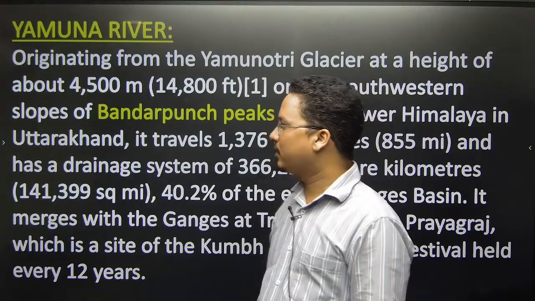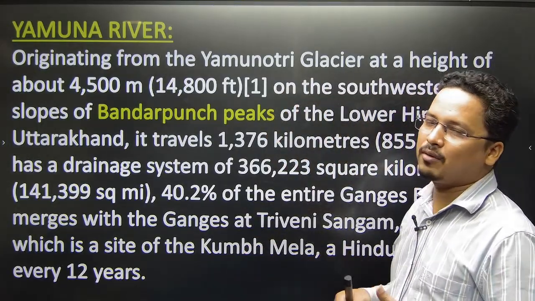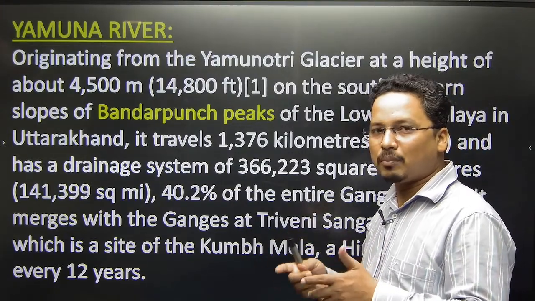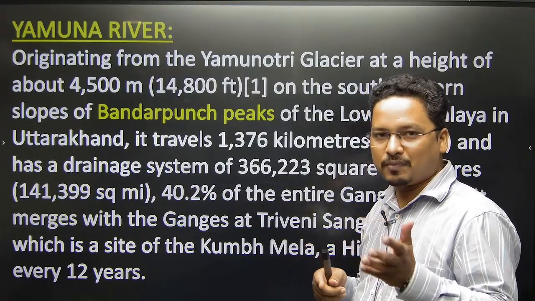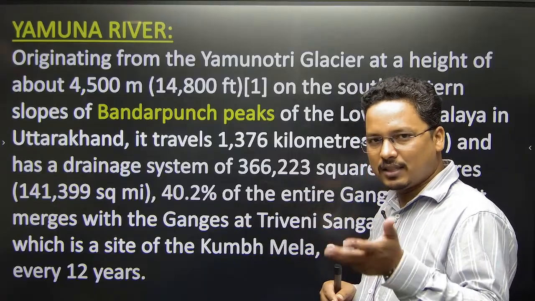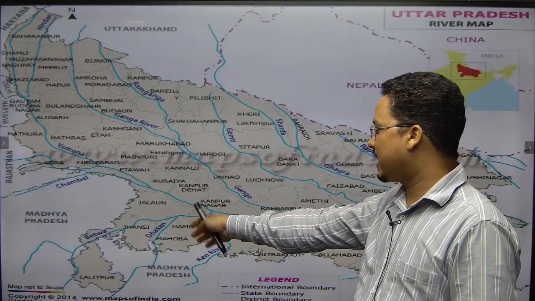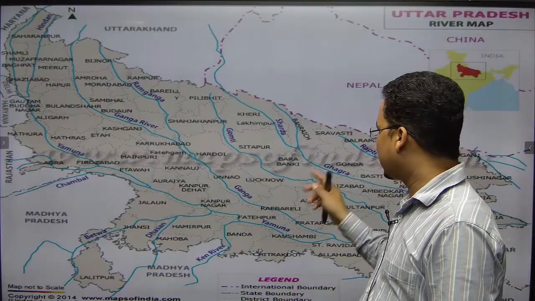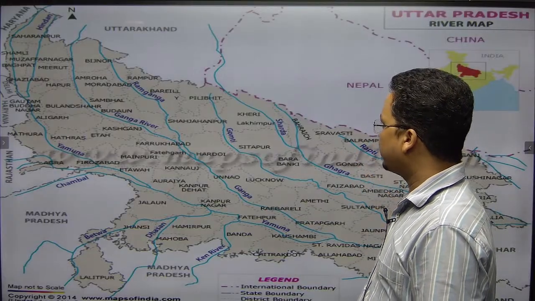So that is how we have discussed the Yamuna river, and it has its tributaries in the form of Ghaggar, and Chambal. The Chambal has its tributaries in the form of Banas, Parvati, Kali Sindh. So these are the tributaries. Then we saw all the way Ken, Betwa, Sindh; these are the tributaries of whom? Yamuna. So this is the map of Yamuna. We have gone through all of it.